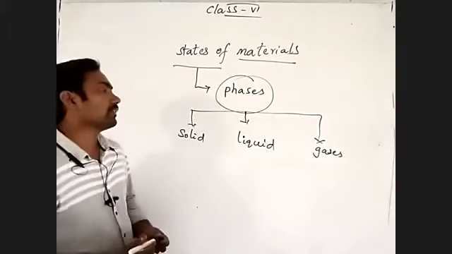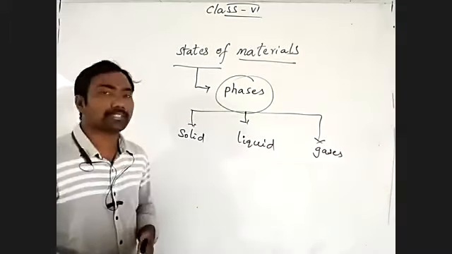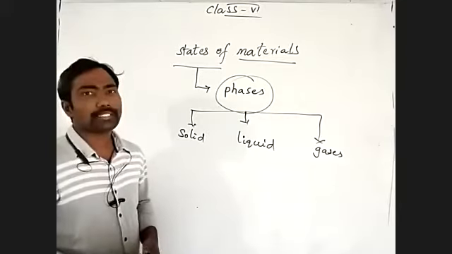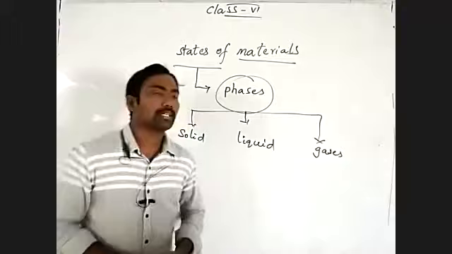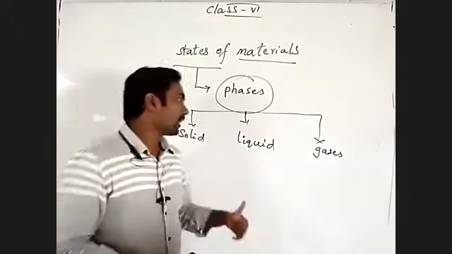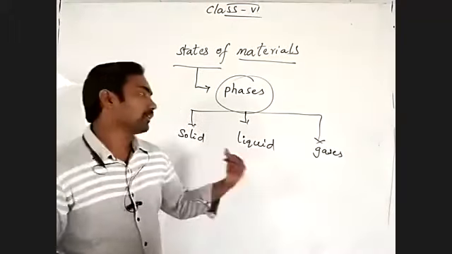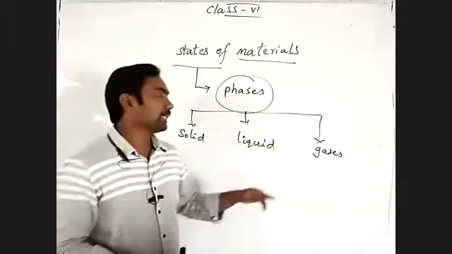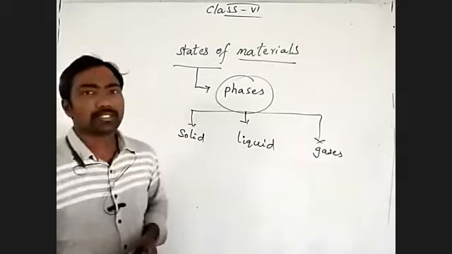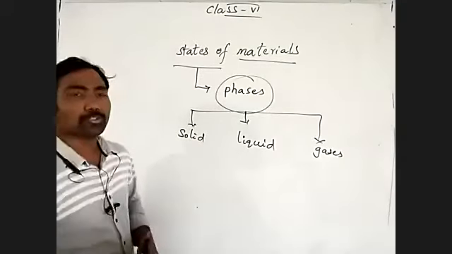Solid state, liquid state, gaseous state. Do you understand what I'm telling you? Materials have three types of states, three types of phases. What are those? Solid, liquid, gases. Okay, see what I'm saying to you.